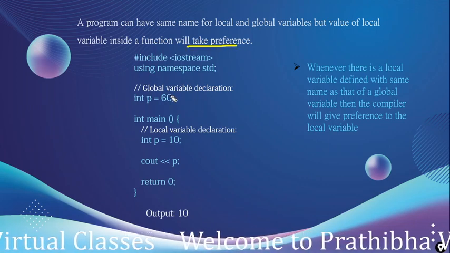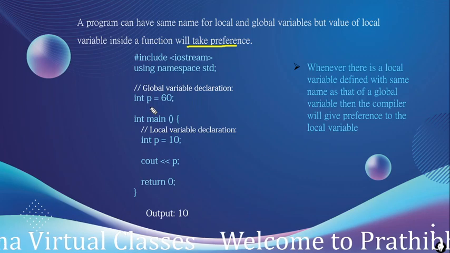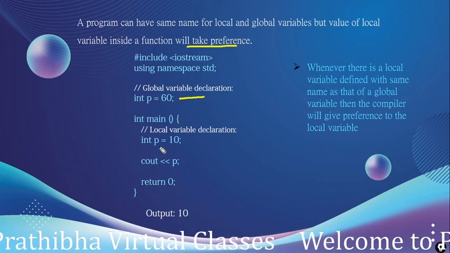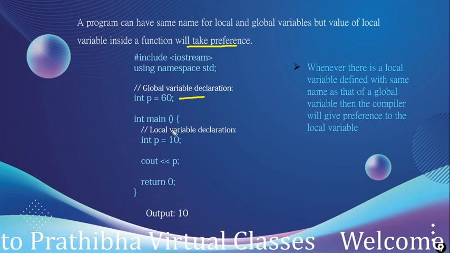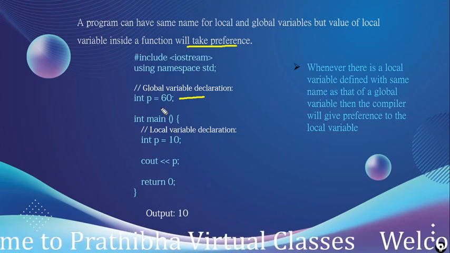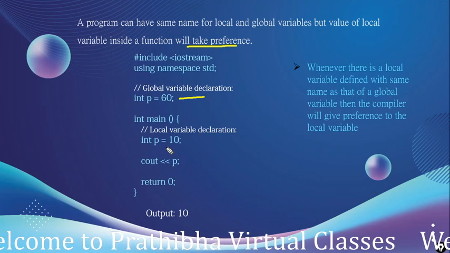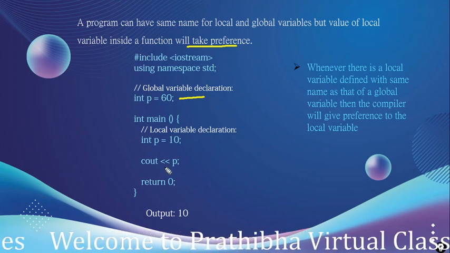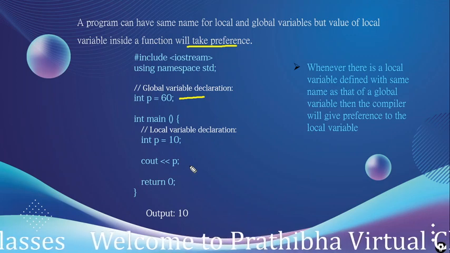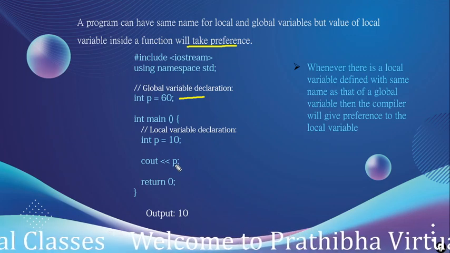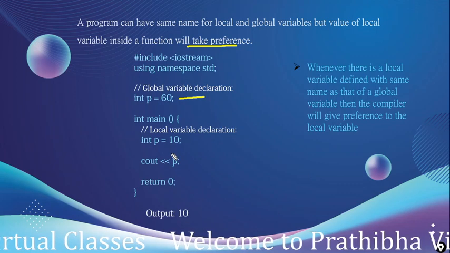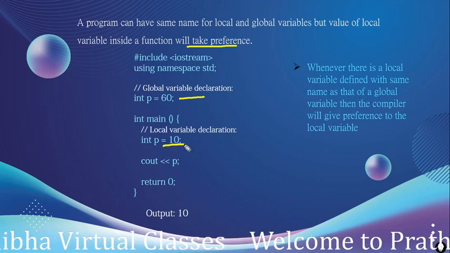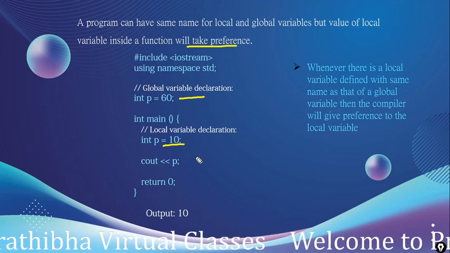For example, here the global variable p is assigned 60. In the main function we also declare p, which is local to this main function. The global variable's name is p and the local variable's name is also p. Cout p here, within the function, gives preference to the local variable of this function, that is p, and it displays the output as 10.